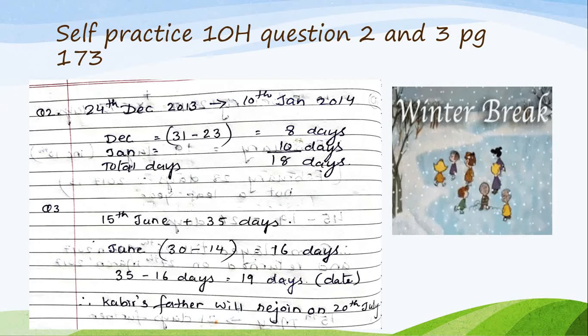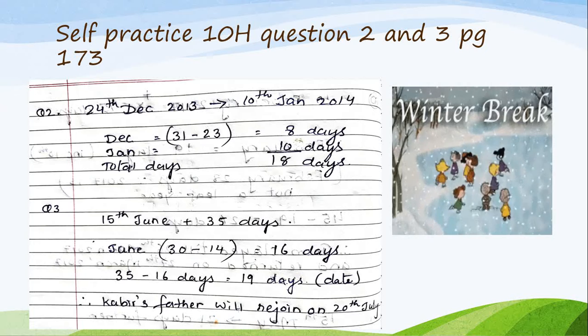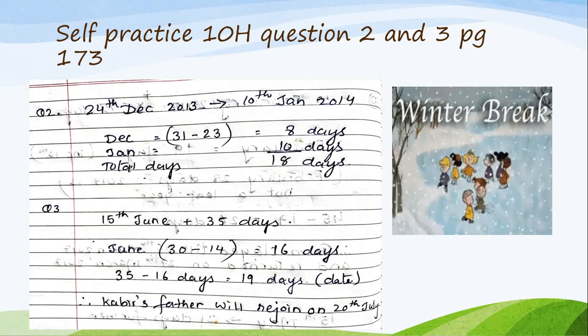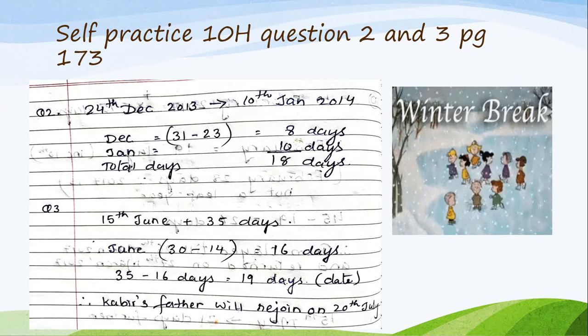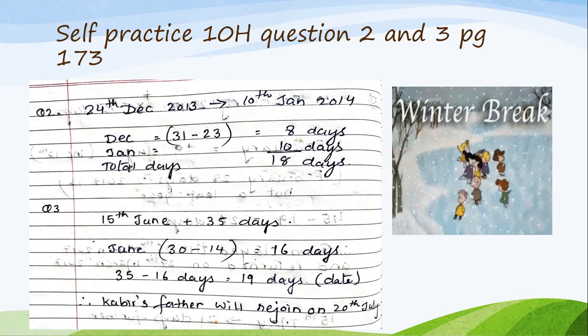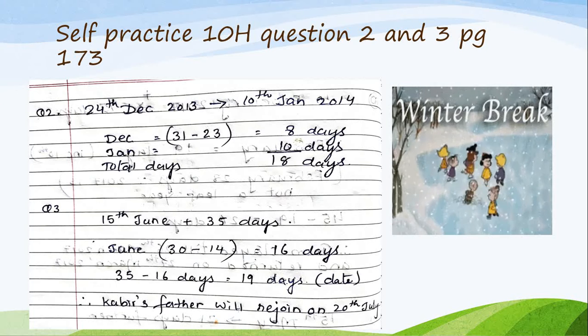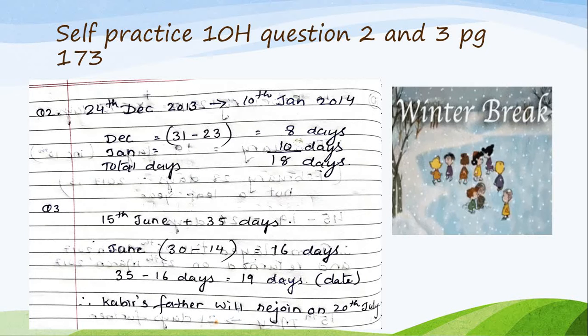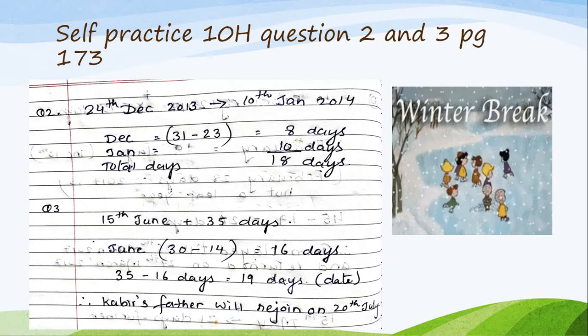Third is the Kabir's father took a medical leave for 35 days from 15 June 2018. When did he rejoin his duty? Now, from 15 June, we have to consider 35 days. So, 15 June is a holiday. That means he went to duty from 1st June to 14. So, 1st June to 14 June, he was alright. Then from 15th June, he took a leave. So that is why in June how many days? 30 days. So 30 days minus 14.